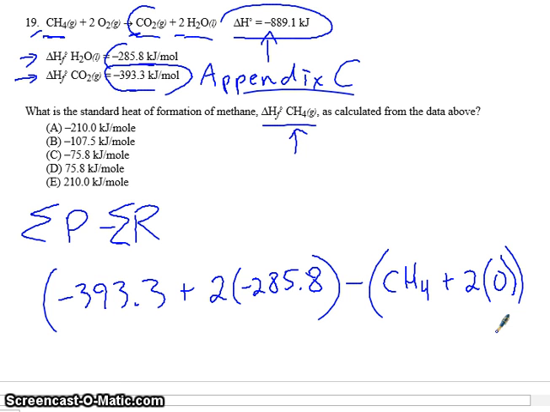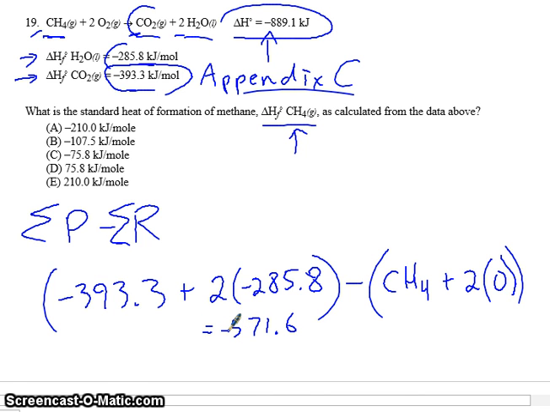So what we've got, essentially, if we multiply this out, if we do 2 times negative 285.8, we get ourselves 571.6. And so if we subtract, this would be negative 571.6.